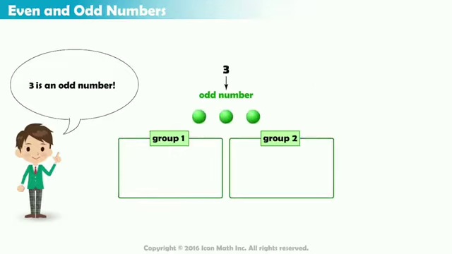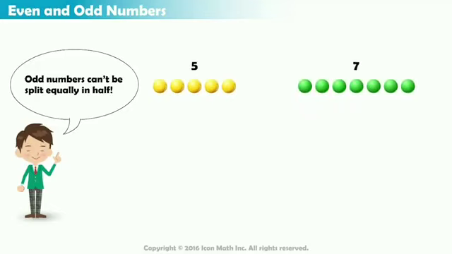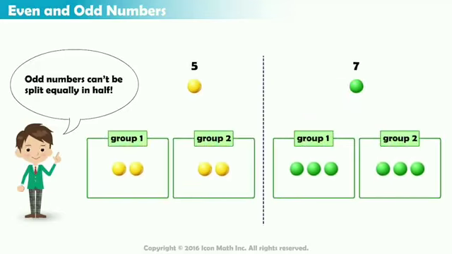Similarly, the number 3 is also odd because we can give one counter to both groups, but we will have one counter left that we can't evenly split among the two groups. The same happens for any odd number, where we will always end up with one counter left that we can't evenly split. For example, here we try to split 5 and 7 counters, and we end up with one counter that we can't evenly split.